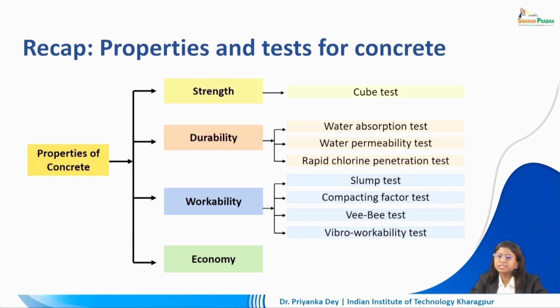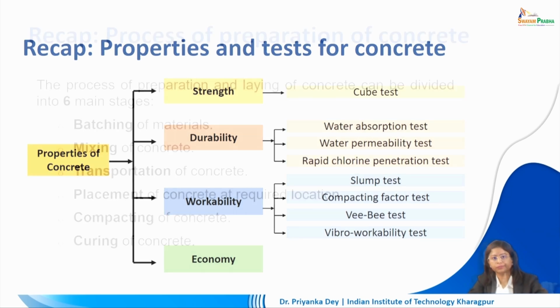The workability can be measured using slump test, compacting factor test, VB test or vibro workability test. And we also need to ensure that we are reaching strength, durability, workability by keeping the cost to a minimum. So economy is the fourth factor of consideration.